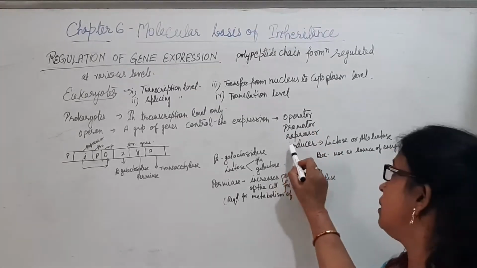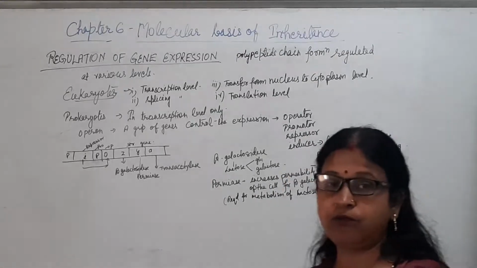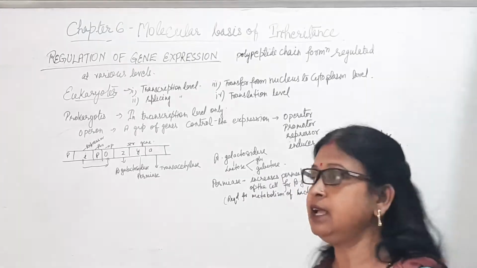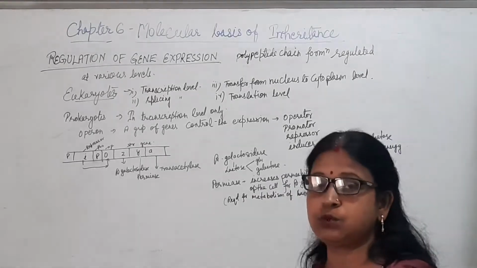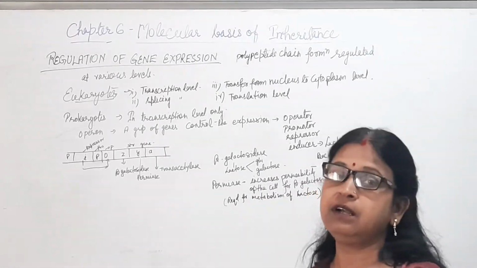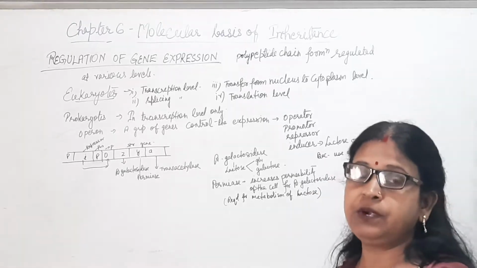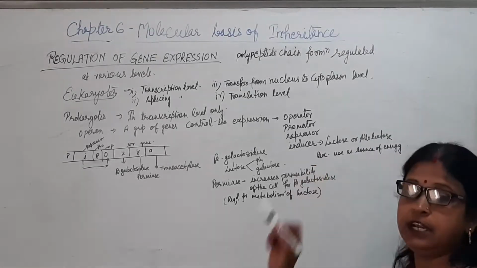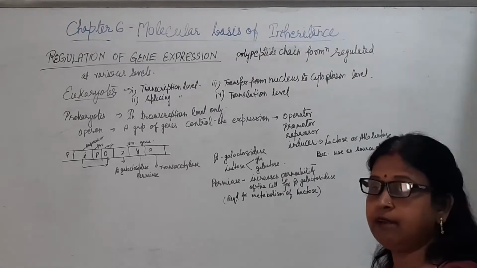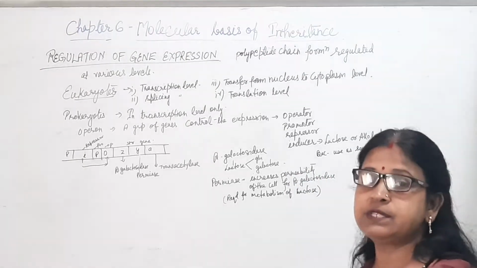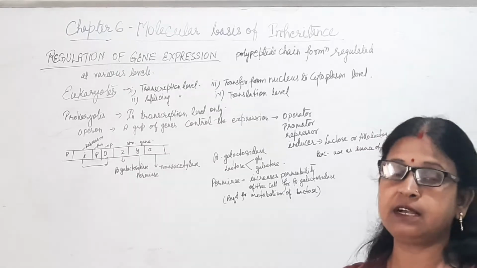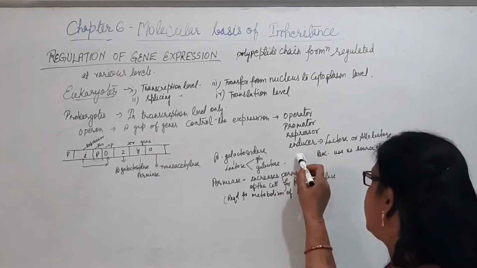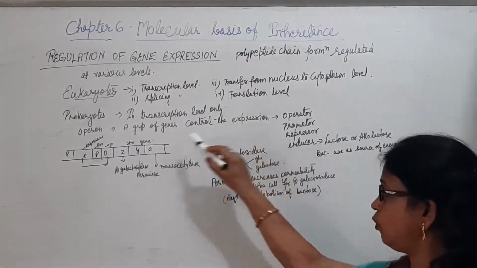The repressor is formed by a particular gene known as the I gene, and its function is to prevent that activity, so it is also known as an inhibitor. An inducer is a substance which induces the reaction and increases the rate of metabolic activities. So these are the components of the operon.